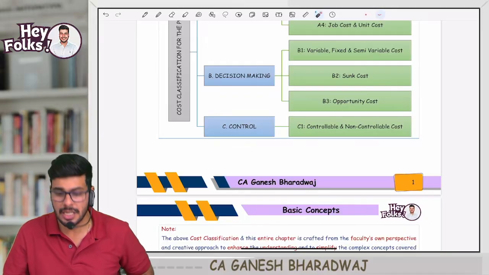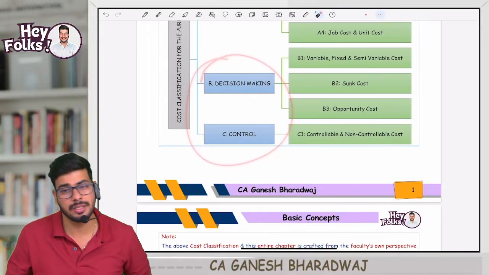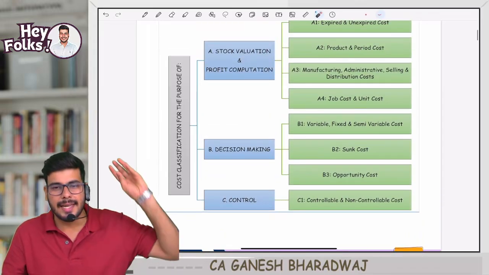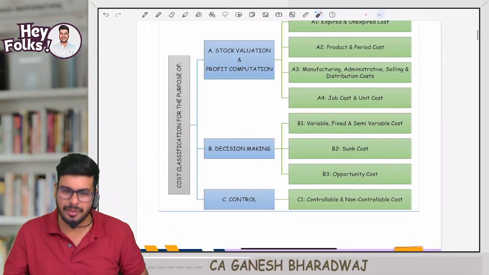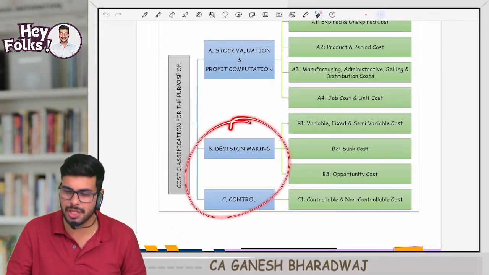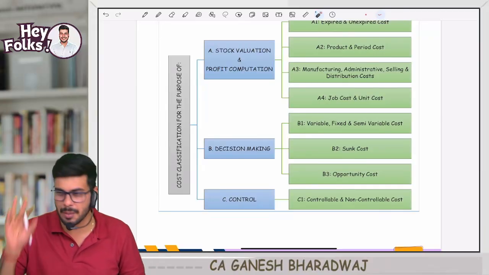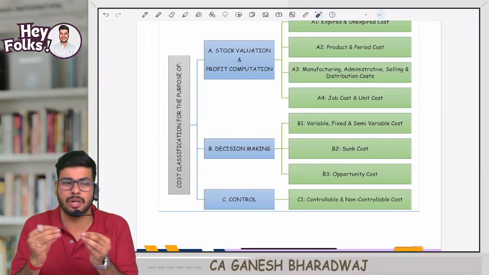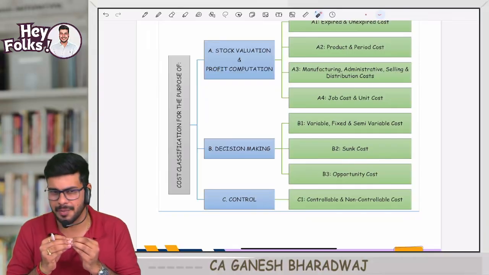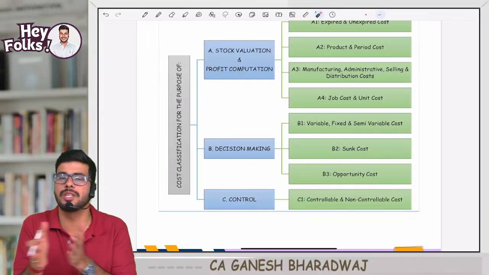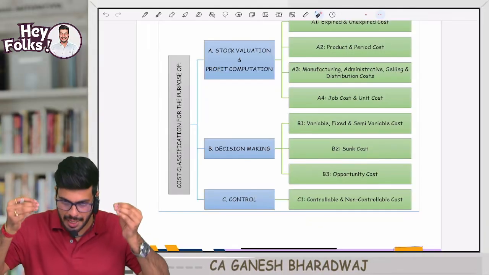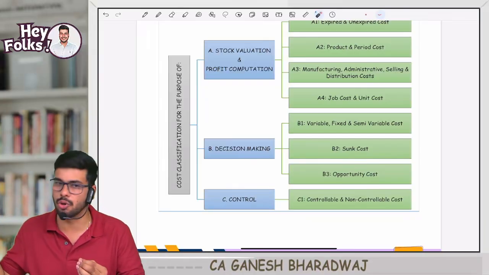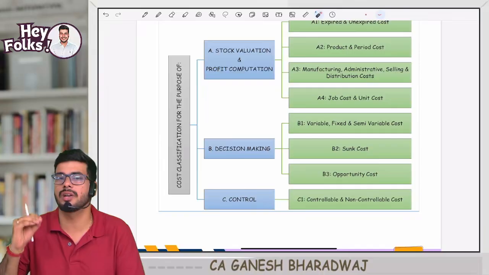Sir, which means these two are only in P12, that is management accounting? No, in P8 itself, some minimal level of decision making and control we will be seeing. Little bit is there. Because cost accounting and management accounting are highly interrelated. There is a very thin line of difference between the two. So in P8 itself, some chapters of decision making and control we will be seeing.